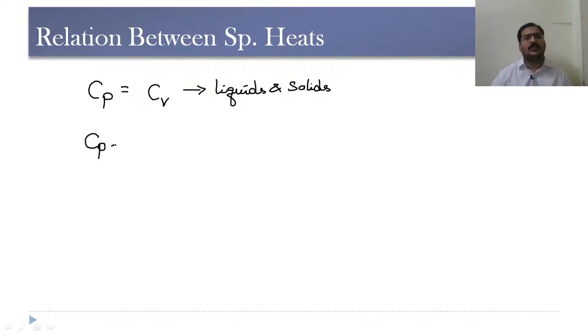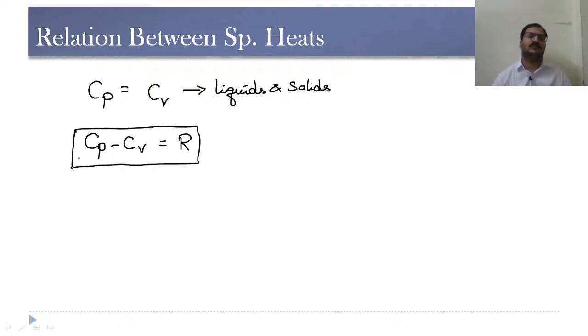So the difference between the specific heat at constant pressure and the specific heat at constant volume is the characteristic gas constant. So Cp minus Cv is equal to R, which is the characteristic gas constant here.